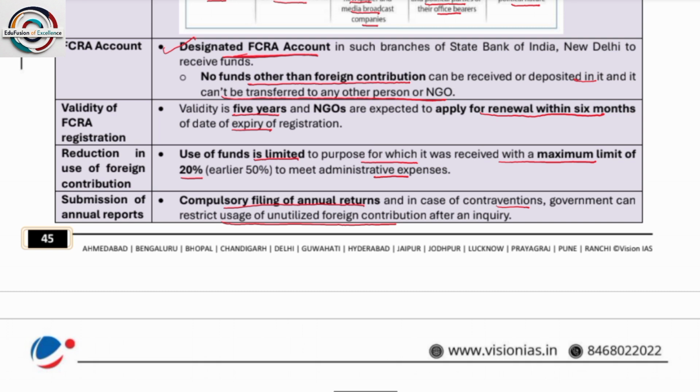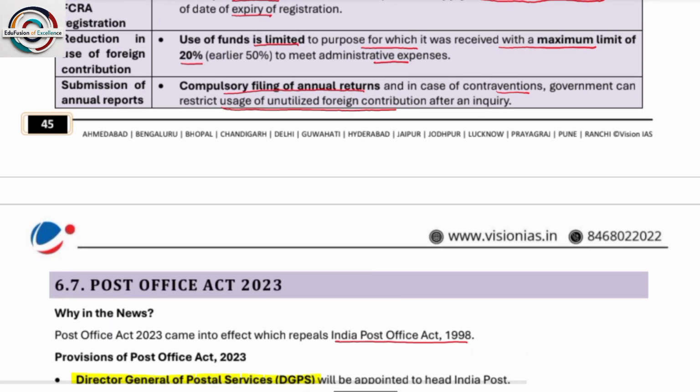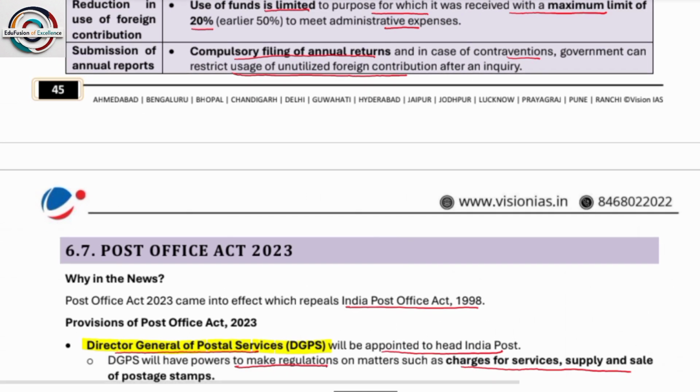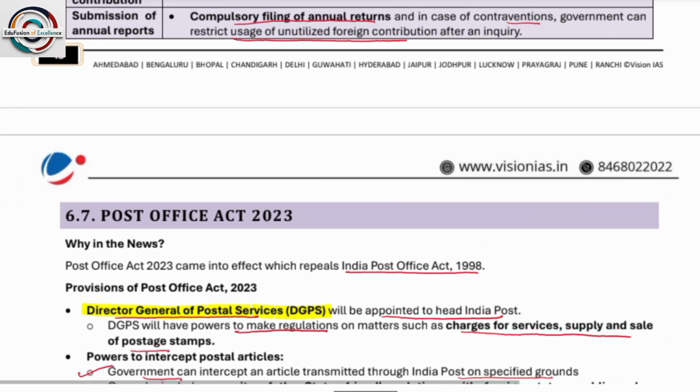Next is submission of annual reports. This is compulsory filing of annual reports. In case of any contravention, the government can restrict use and utilization of foreign contribution after an inquiry.